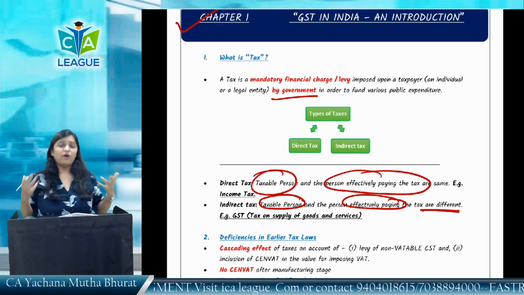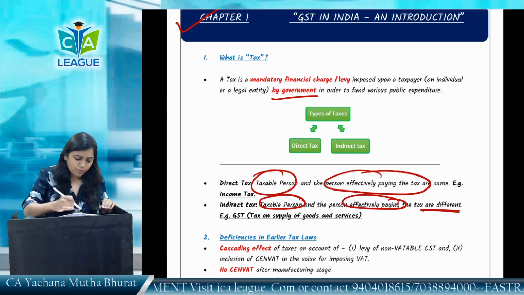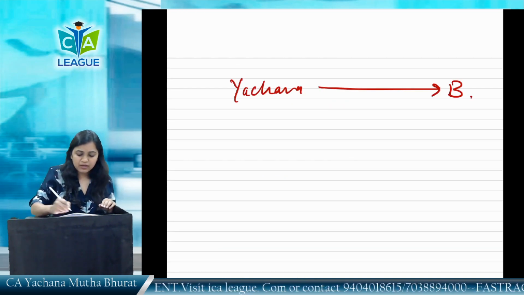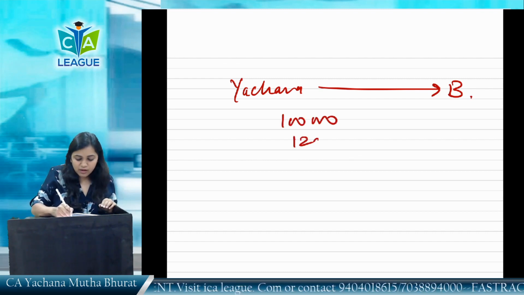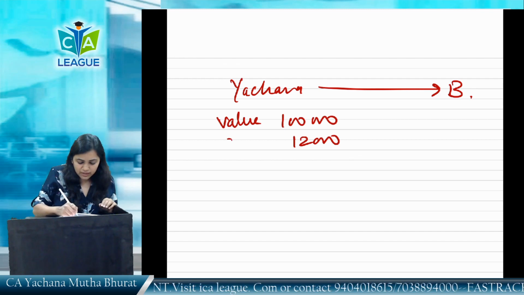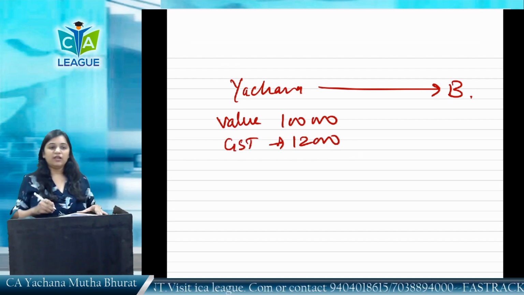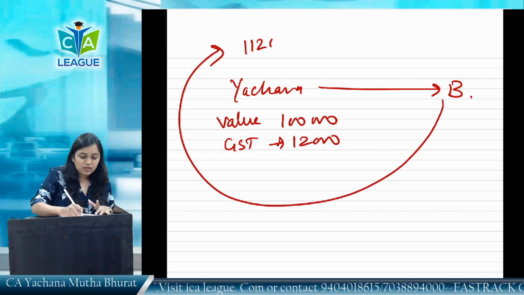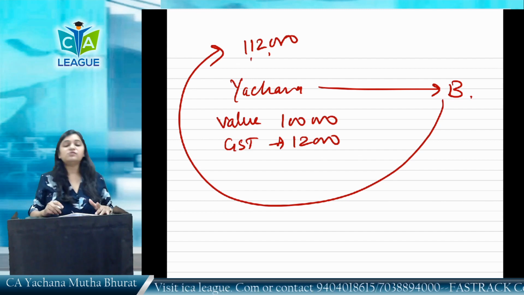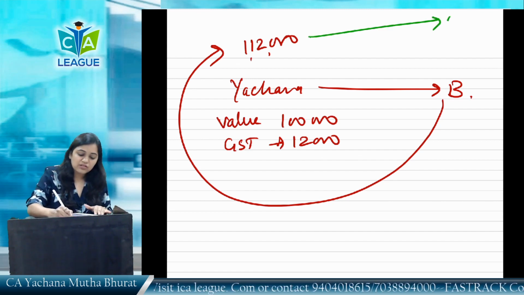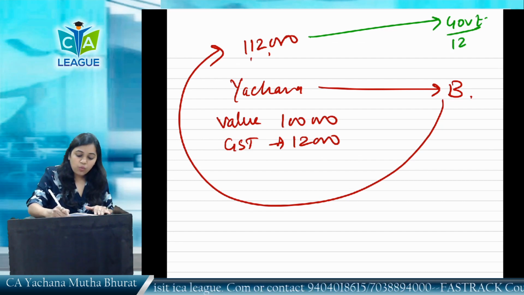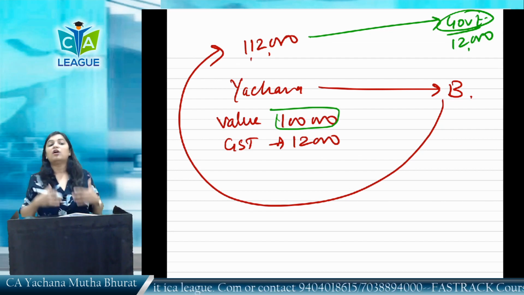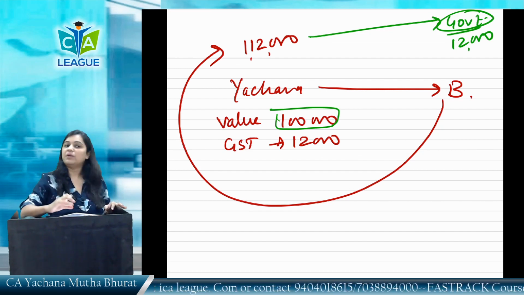For example, Yachana is selling goods to B. For rupees 1 lakh, assume GST of 12,000 has been levied. What will B pay to Yachana? B will pay Yachana 1,12,000, out of which 12,000 will be paid to the government by Yachana, and 1 lakh would be retained by Yachana, and 12,000 would be paid to the government on behalf of B by Yachana.